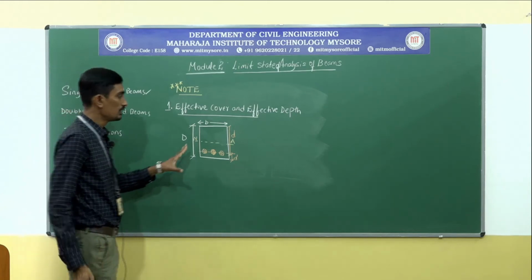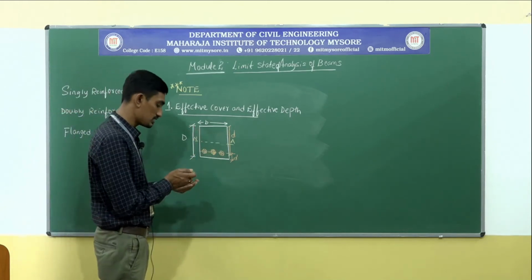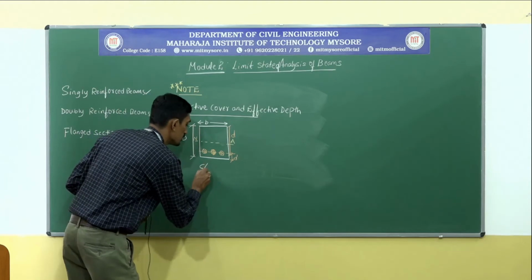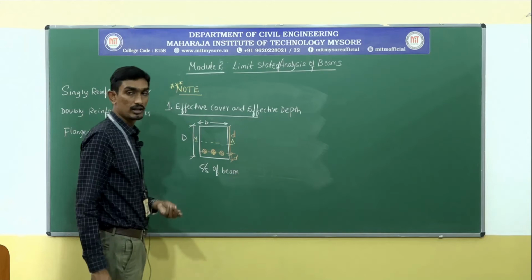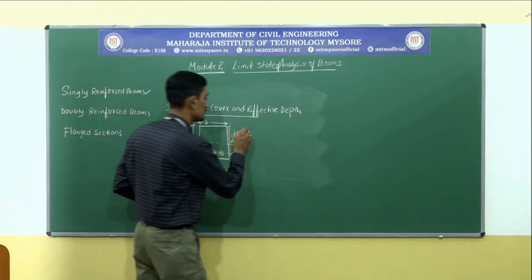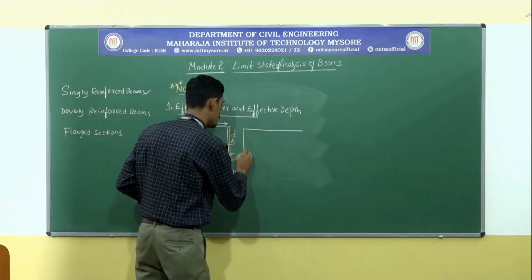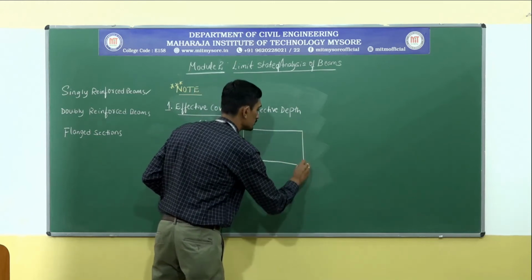Consider, this is the cross section of a beam. In the last diagram I wrote the longitudinal section. So this will be the longitudinal section of a beam.